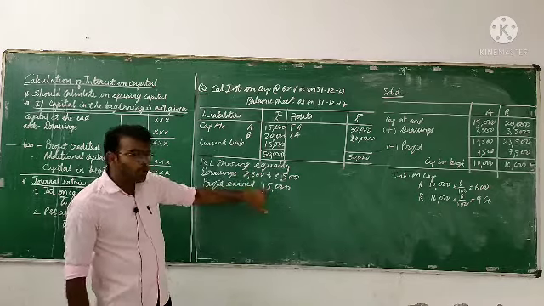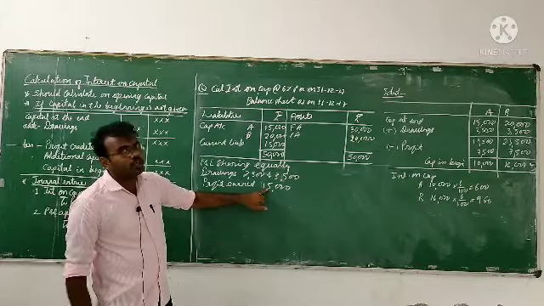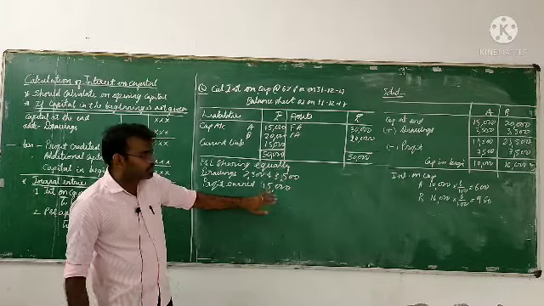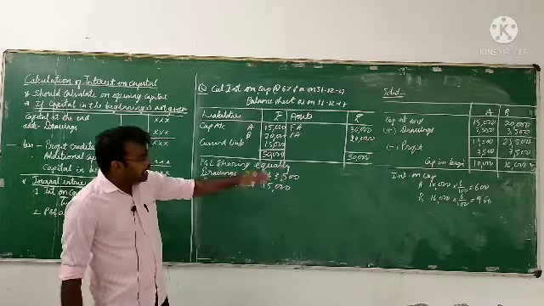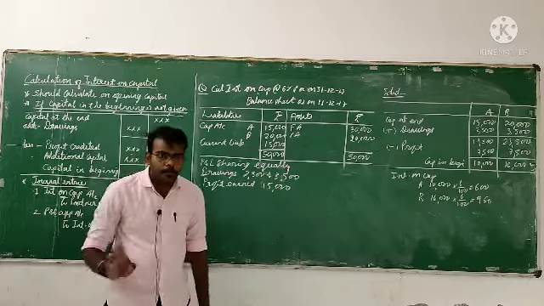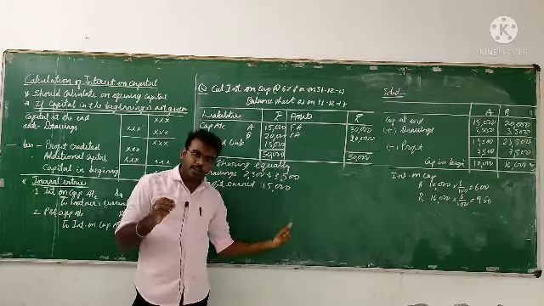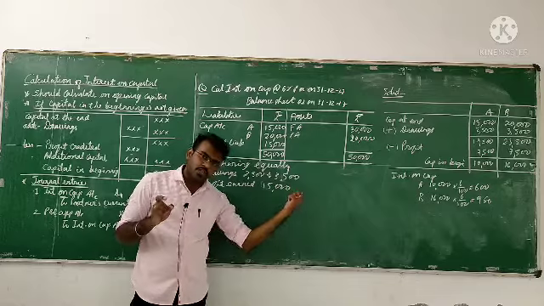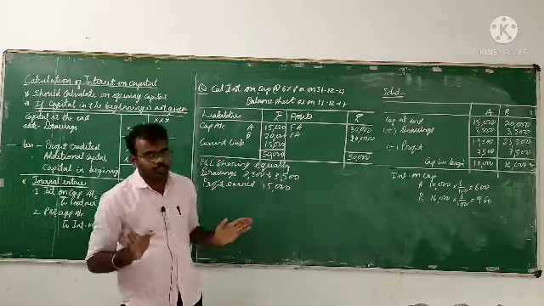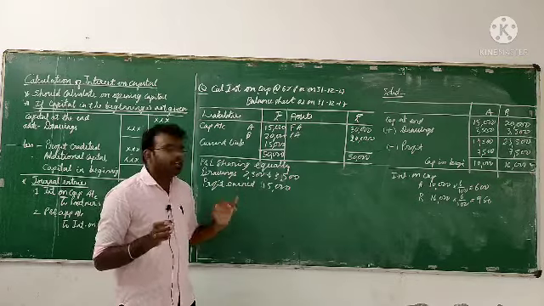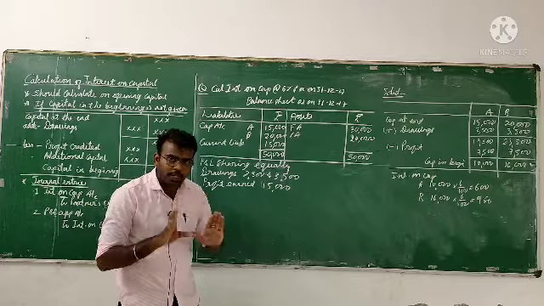So 15,000 into 1 by 2, half of it, is 7,500 for A and 7,500 for B. If they give a 3:2 ratio, 15,000 into 3 by 5 and 15,000 into 2 by 5, like that we have to do. But here profit is equally distributed.